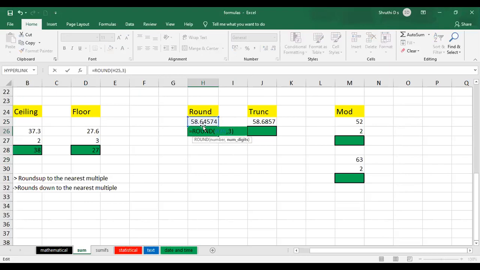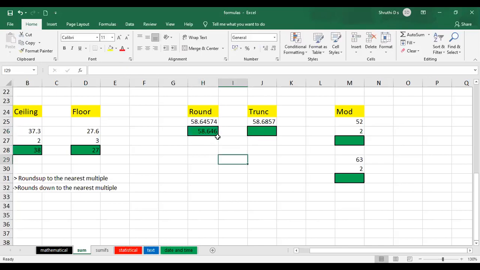So now what do we have? 6, 4, 5. Just press enter. We have 7 over here. So 6, 4, 6. Anything that is greater than 5 will round up to the next number. Otherwise, it comes down.